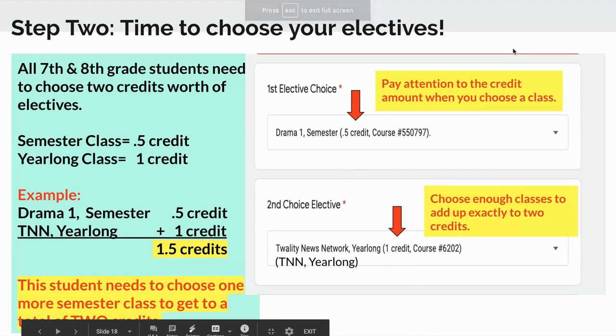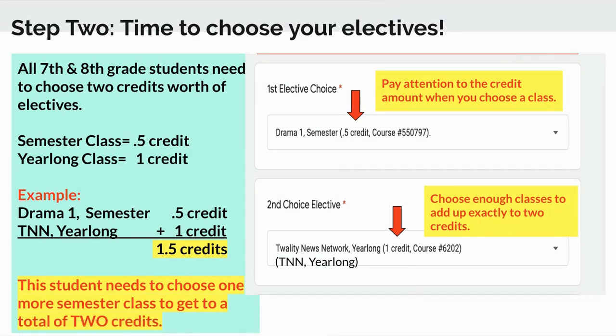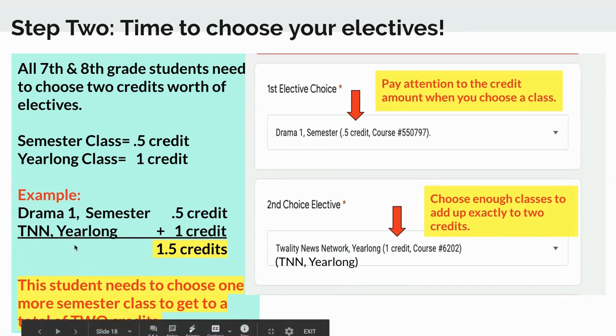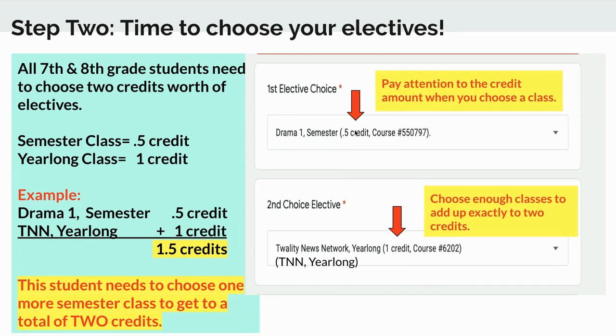All 7th and 8th grade students need to choose 2 credits worth of electives. A semester class is worth a half a credit, and a year-long class is worth 1 credit. For example, if I selected Drama 1 for a semester and Twality News Network, the year-long class, for 1 credit, I will have chosen 1.5 credits worth of electives. That means that I would need to choose 1 more semester class in order to get a total of 2 credits. And you'll see when we get into the forecasting form that the credit values will be listed right on the form so you can keep track.